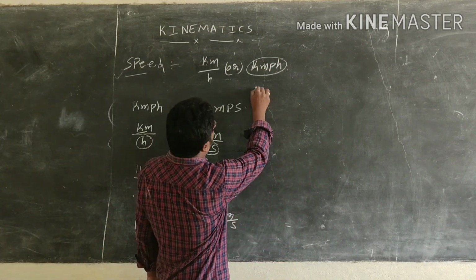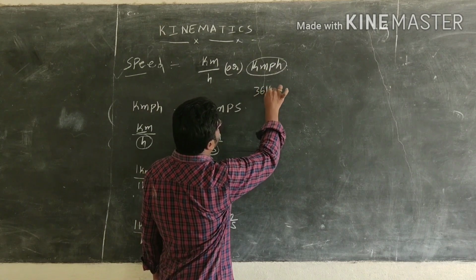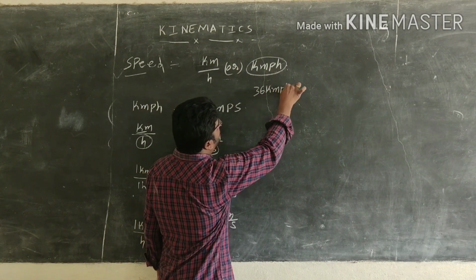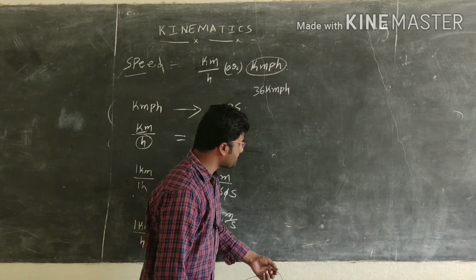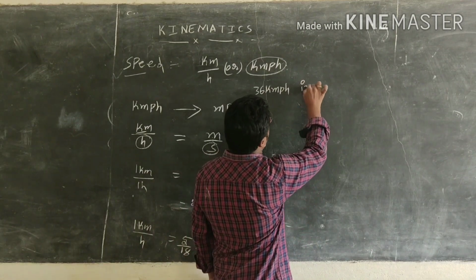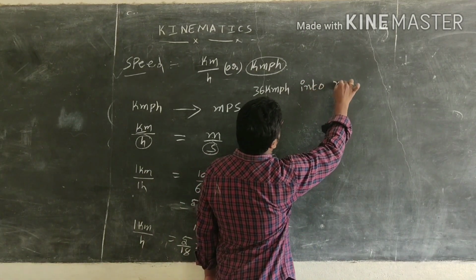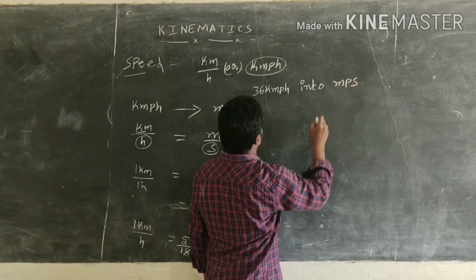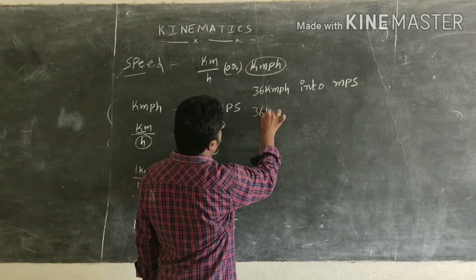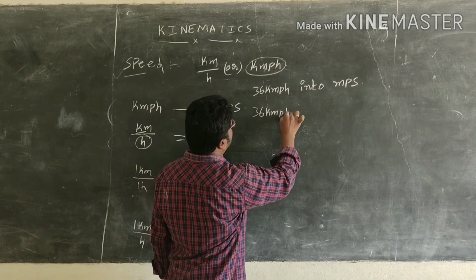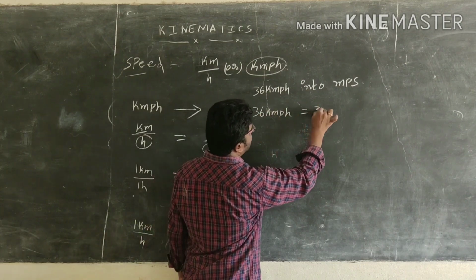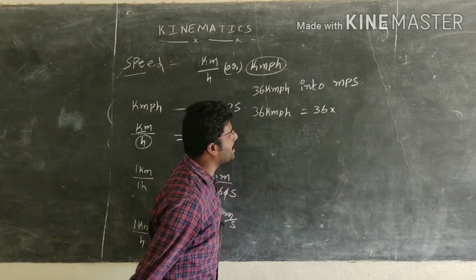We want to change 36 kilometer per hour into meter per second. So 36 kilometer per hour equals 36; we write the number as it is.